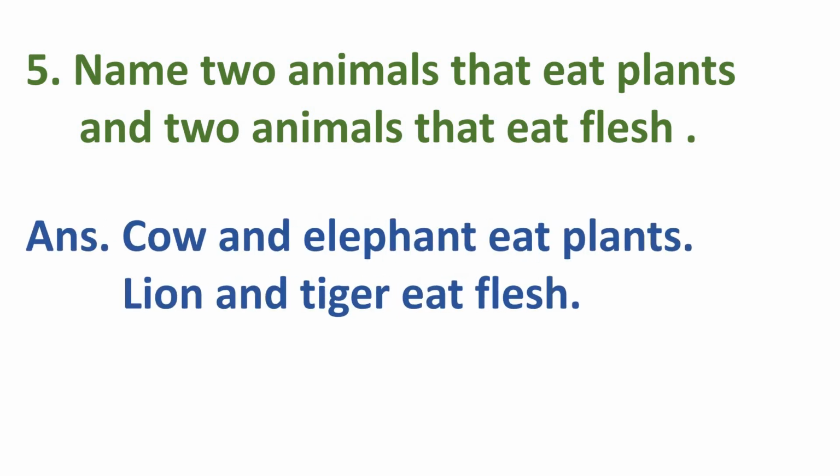So the answer is cow and elephant eat plants. काउ एंड एलिफेंट प्लांट्स खाते हैं. Lion and tiger eat flesh. लायन एंड टाइगर फ्लैश खाते हैं.